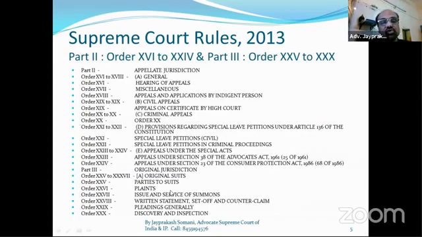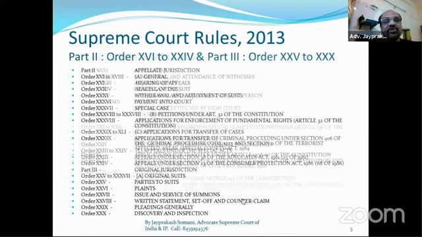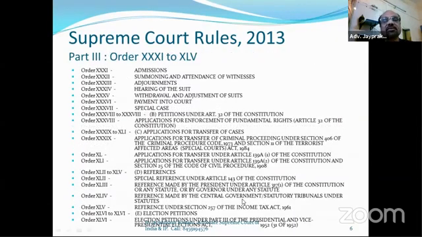Then parties to suits, then plaints, issue of service summons, written statement, everything is there. Very minutely they have drafted all the parts, orders. This is Part 3, Order 31 to 45.